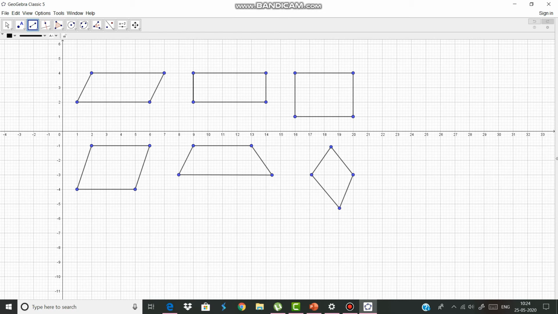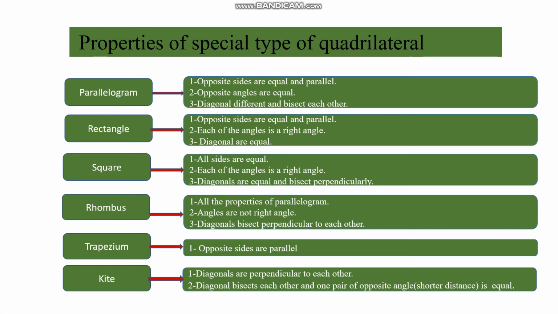So these special criteria are there for the six types of special quadrilateral. Now the next point is the properties of the special types of quadrilateral. First, parallelogram. Opposite sides are equal and parallel. Opposite angles are equal. Diagonals are different and bisect each other. Second is rectangle. Opposite sides are equal and parallel. Each of the angles is a right angle. Diagonals are different.